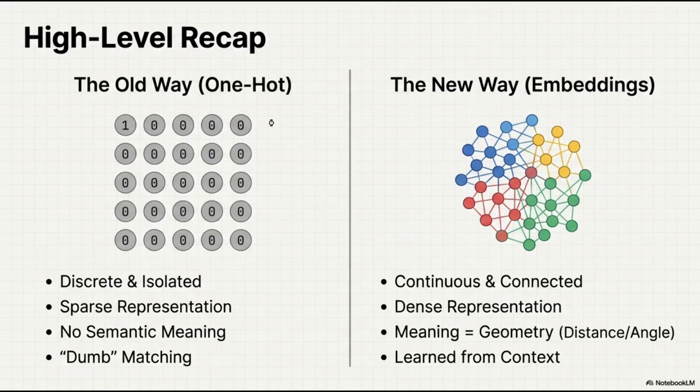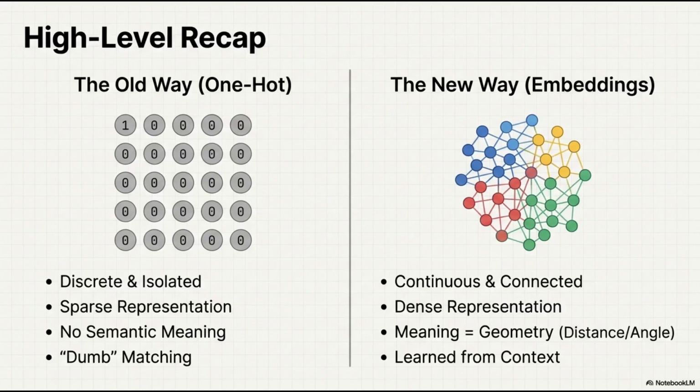So to summarize, discrete encodings like one-hot encoding are isolated and fail to capture meaning, but embeddings are dense continuous vectors that capture semantic relationships. Meaning is defined as geometric proximity. Similar things are close together. We learn the structure by looking at the context, like the company or neighbors that a word keeps.